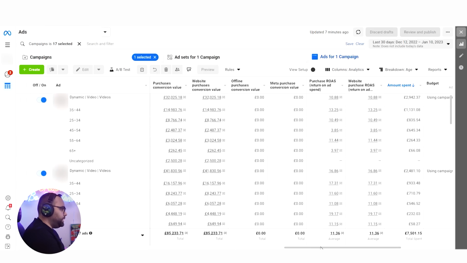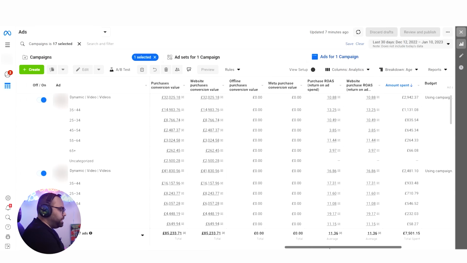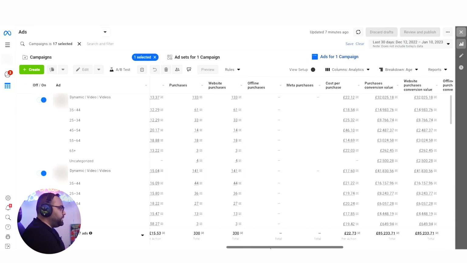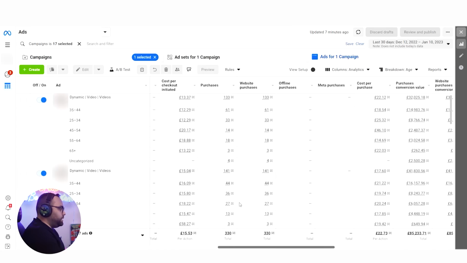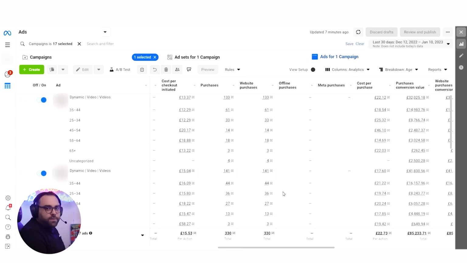As we can see, it has a lot of data. I'm just looking at the last 30 days. We're at 7.5k spend with this campaign alone, 11.3 ROAS, 85k revenue. Now, we have some ad sets over here. This one has 133 sales, this one 141. So they're the ideal candidates. They have enough data in order to break down the results, and let me show you how we're going to do it.